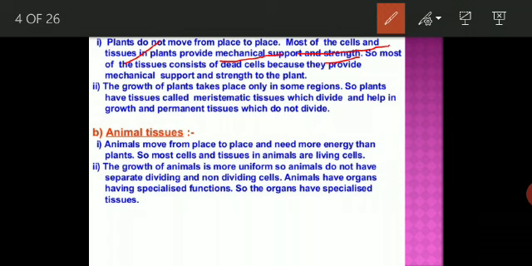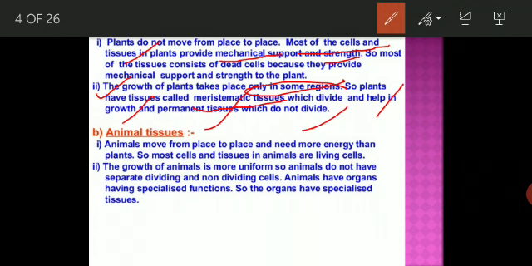In plants, the supportive tissue generally has dead cells. Student, if we talk about the growth of plants, it takes place only in some regions, not in all positions. So plants have a tissue called the meristematic tissue. And what is the function of the meristematic tissue? It helps in growth, and permanent tissue does not divide.